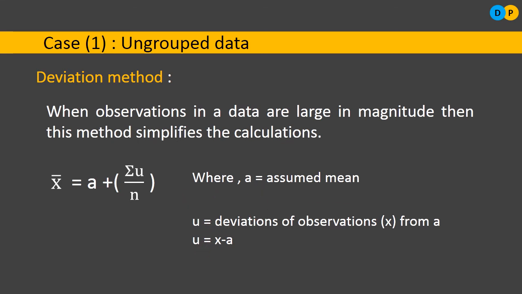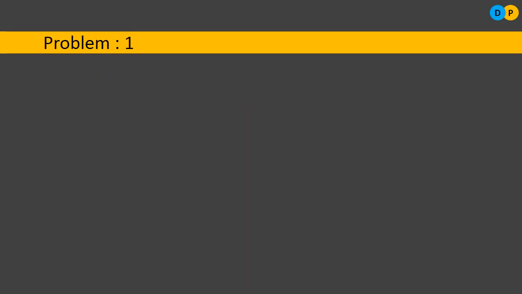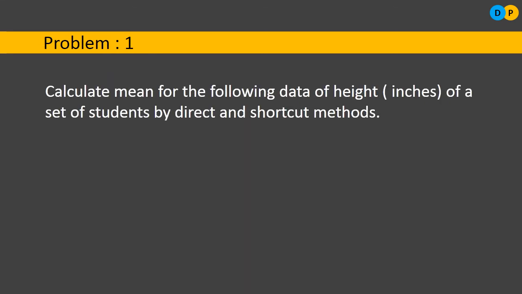Okay, so that is u is equal to x minus a. Now let us solve the first problem. Calculate the mean for the following data of height. How are the heights represented? They are represented in terms of inches, for a set of students.